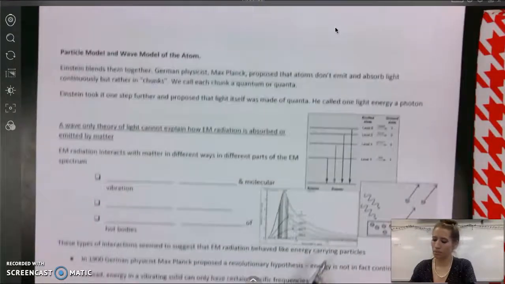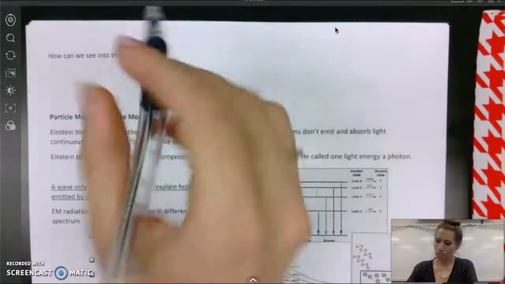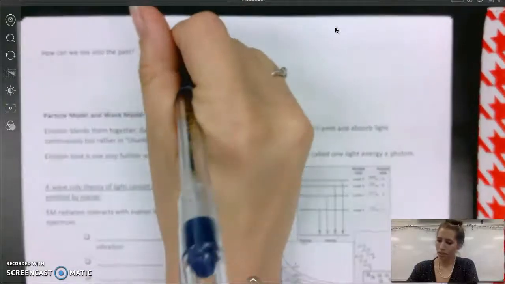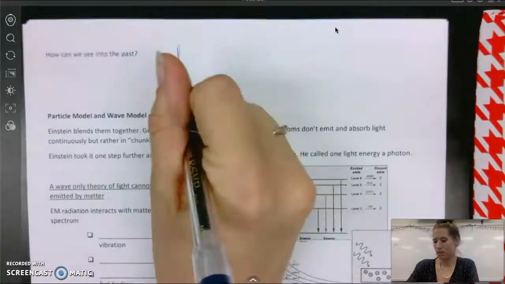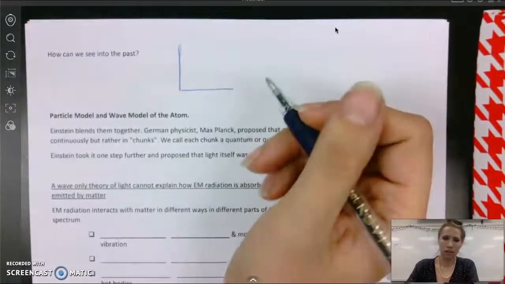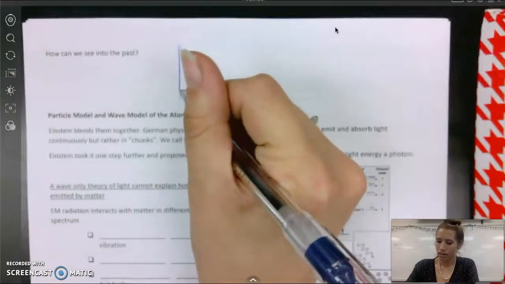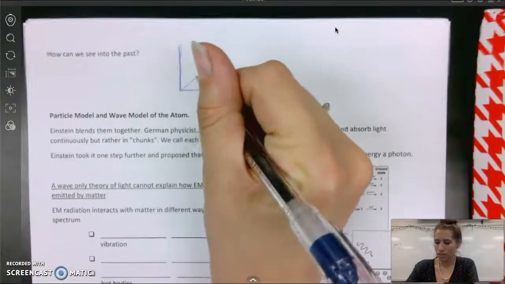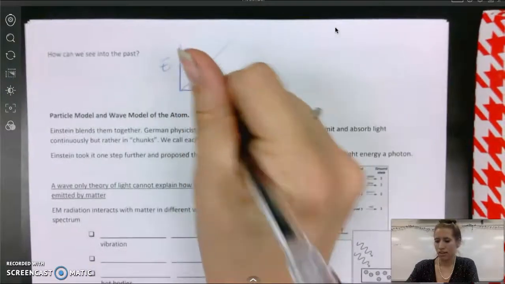Let me give you an example of this. I'm going to draw this up. Let's say I'm viewing energy on the macro level, like kinetic or potential, and I can increase continually in that energy as time passes.